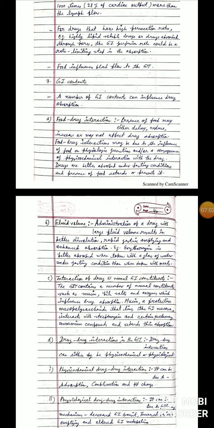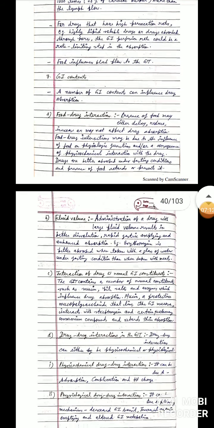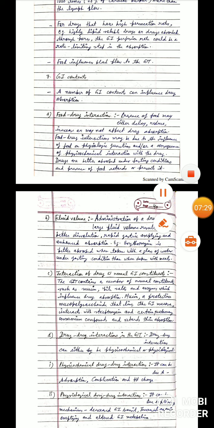Fluid volume: a large fluid volume results in better dissolution. Interaction of drug with normal GI constituents can affect the drug absorption, as many drugs contain polymers like chitosan, which binds with the mucin molecule, as chitosan is cationic and mucin is anionic. So it forms a complex that leads to retarded release of the drug. Thank you.